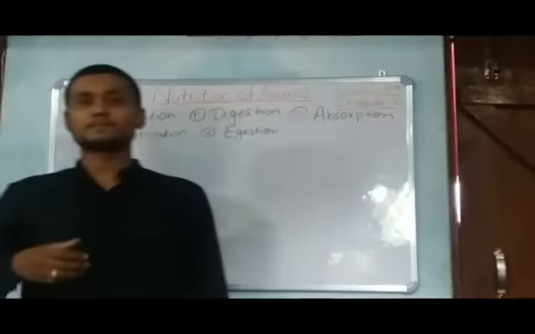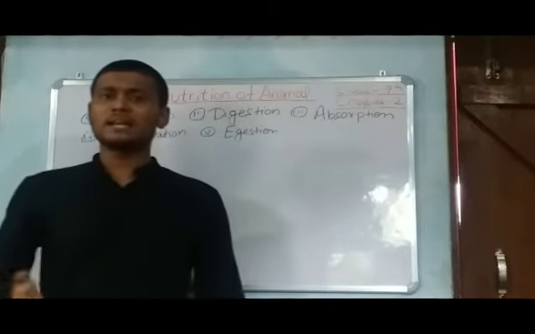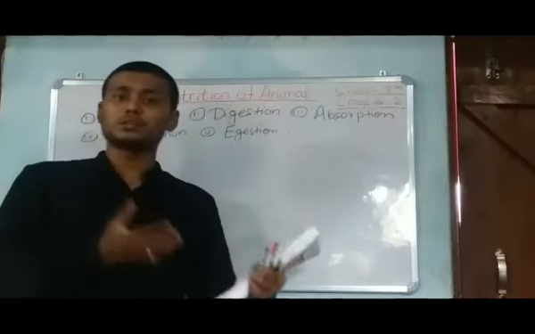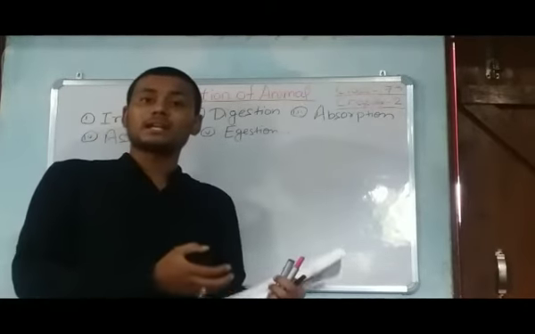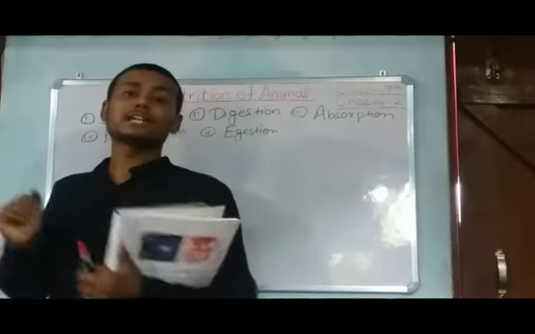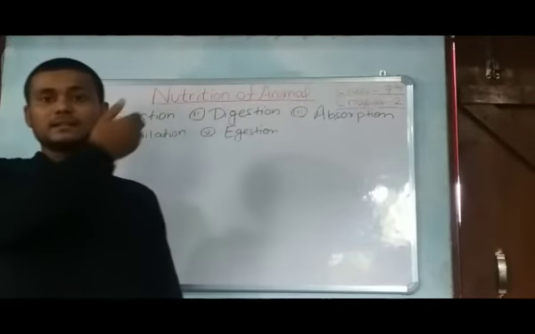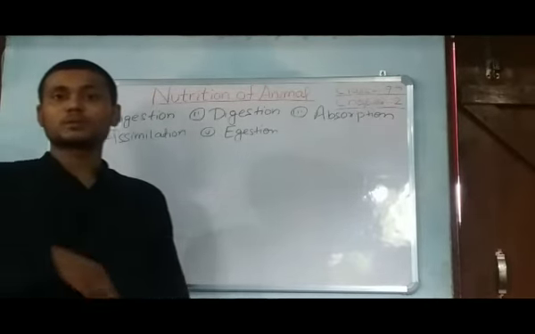Our body is made up of so many cells, and a group of cells becomes a tissue, and a group of tissues becomes an organ, and those organs do different types of functions like digestion, assimilation, absorption, ingestion.